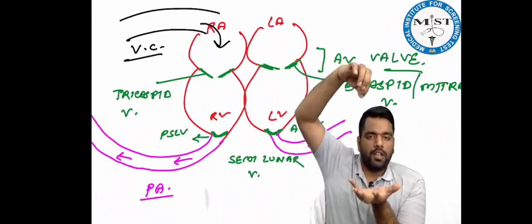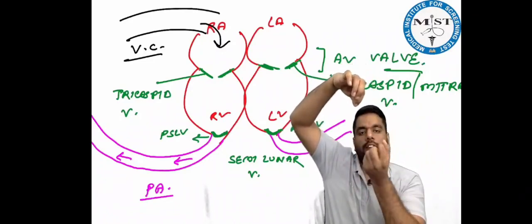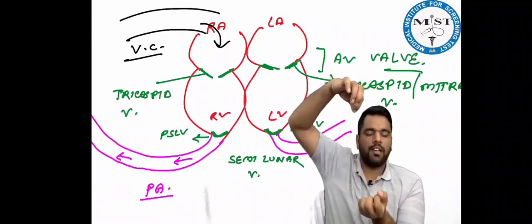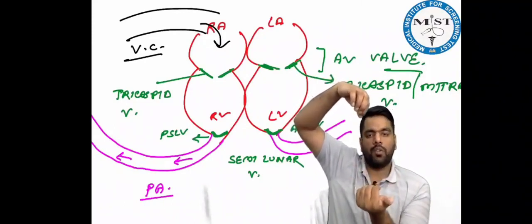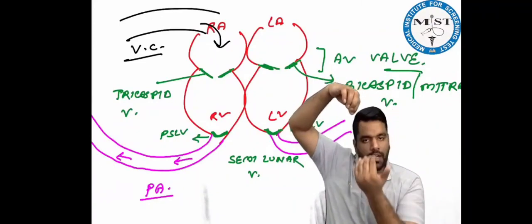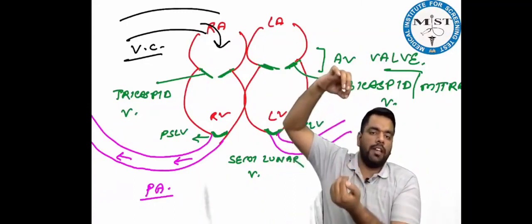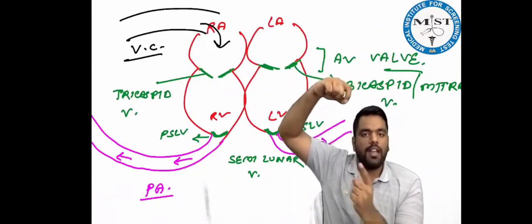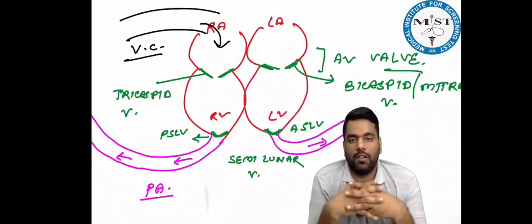What will happen, beta? Initially, the first 1/3 filling of the pot will be very fast due to gravity, because of more volume. After that, the next 1/3 will come very slowly because of less volume, but still gravity is there. So the first 1/3 is very rapid but passive. No energy is required. Only due to gravity the milk is coming down. The second 1/3 again comes down due to gravity, but the volume is less, so it comes very slowly. So the first 1/3 is passive, the second 1/3 is passive, but the difference is the first 1/3 is very fast and the second 1/3 is very slow. And beta, this slow second 1/3 of passive ventricular filling is called diastasis. What do we call this? Diastasis.